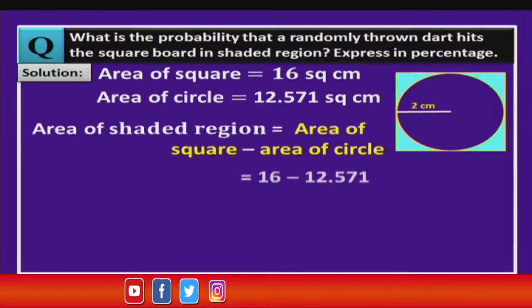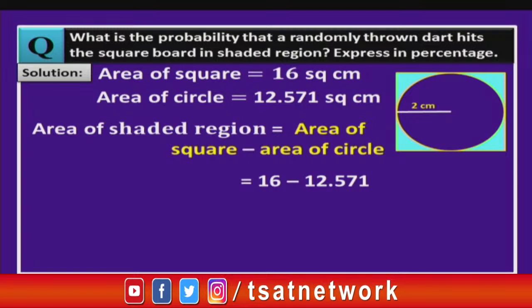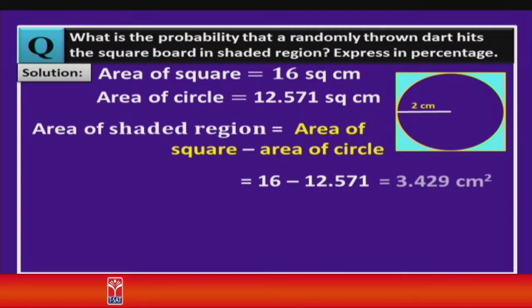So, area of shaded region is area of square minus area of circle. Now, let us substitute the values here, 16 minus 12.571. Subtracting this we get 3.429 centimeter square. So, this is the shaded region.